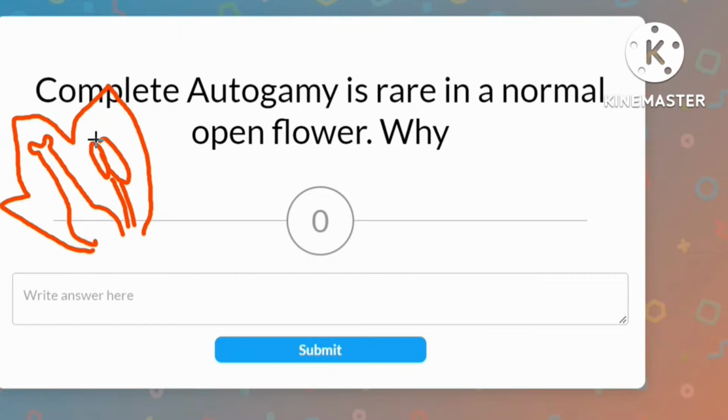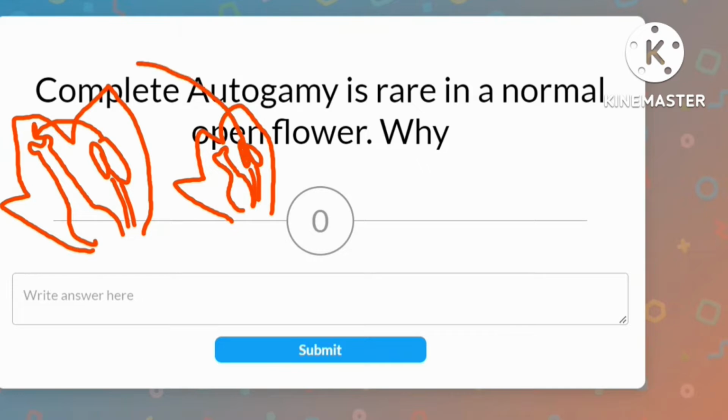So autogamy can take place, that is from this anther, the pollen grains can fall into the stigma of the same flower. But there are also chances that if there's a flower nearby, their pollen grain also can fall on the stigma of this flower, which means complete autogamy will be rare if it's in a normally open flower.